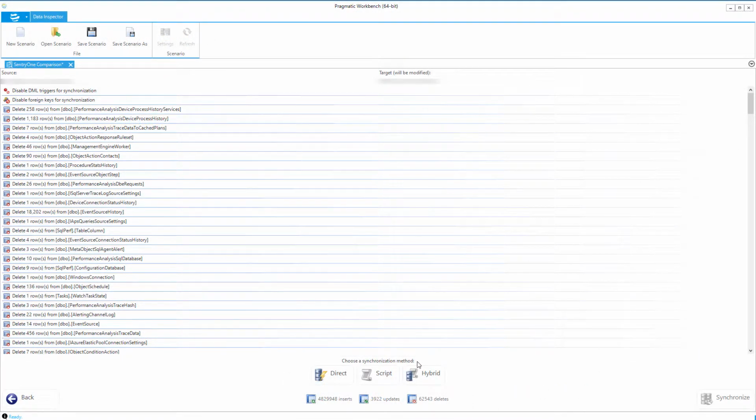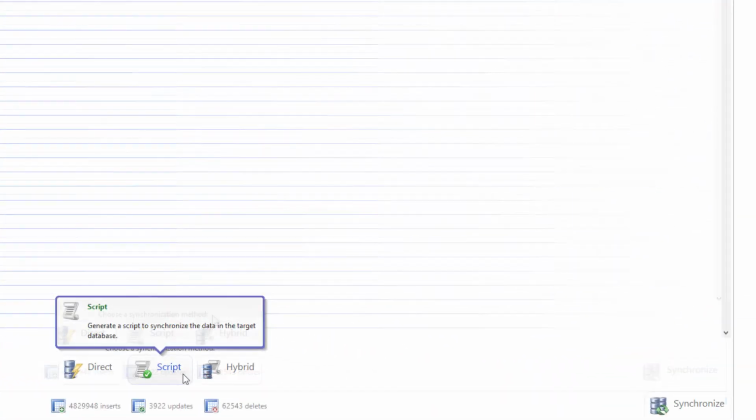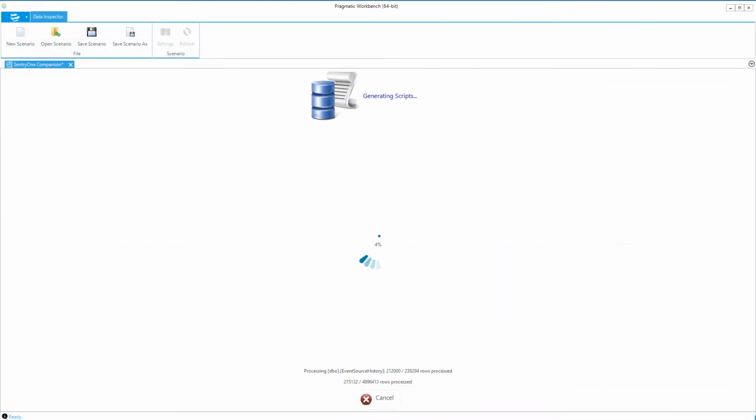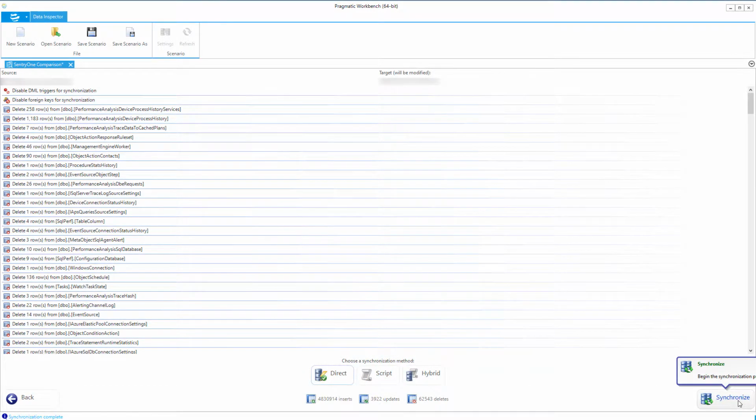After clicking on the Next Step button, the View Action Plan phase is initiated. This phase displays a breakdown of the data modifications that will be performed. Prior to clicking the Synchronization button, you must choose a synchronization method. The next phase is the Generate Scripts phase. In this phase, if you have chosen the script synchronization method, the data modification will be complete. However, if you choose the direct or hybrid methods, you will be taken to the next phase.